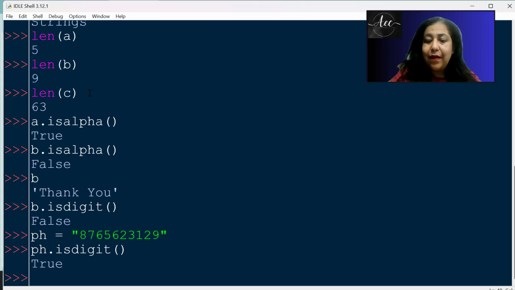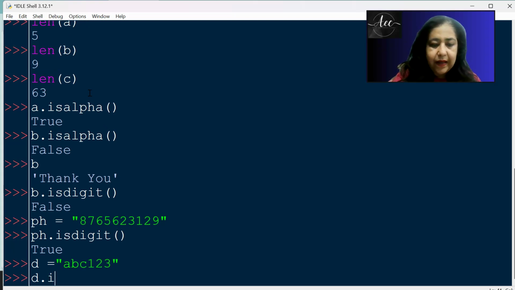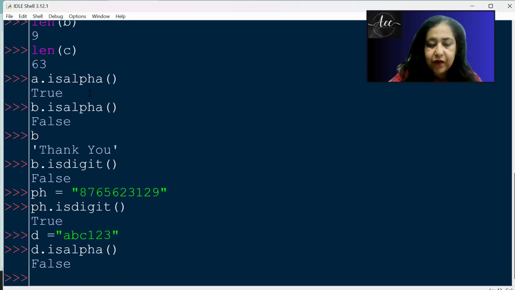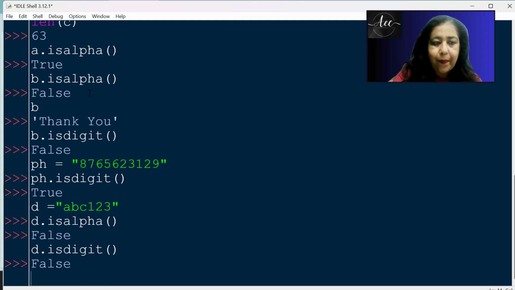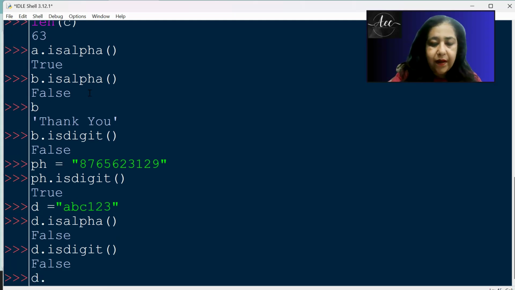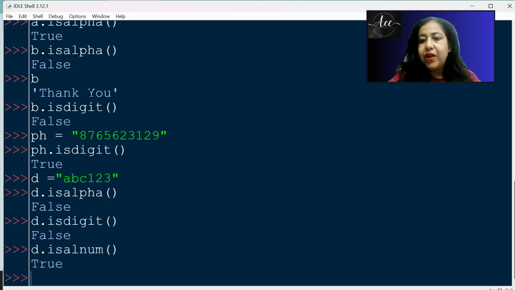Then we have isalnum also. Isalnum says that it is an alphabet and numbers combination, right? For example, I have D is equal to ABC123. Now, if I write D.isalpha, I'll get false because it's not all alphabets. If I call isdigit, I'm again going to get false. But if I use isalnum, I will get true because it's an alphabets and digits combination, nothing else.